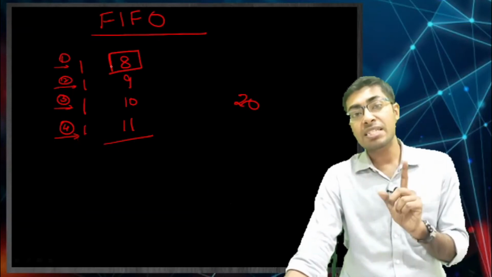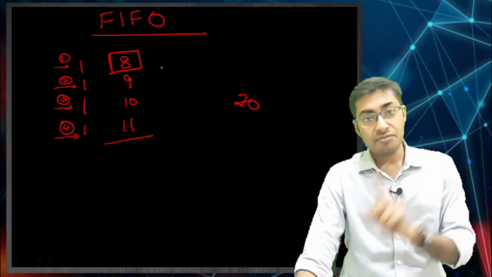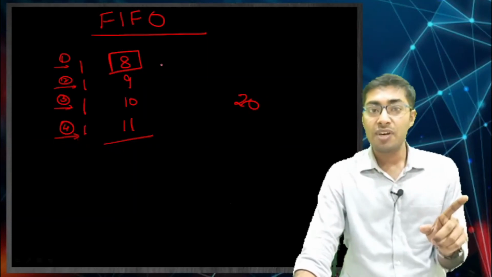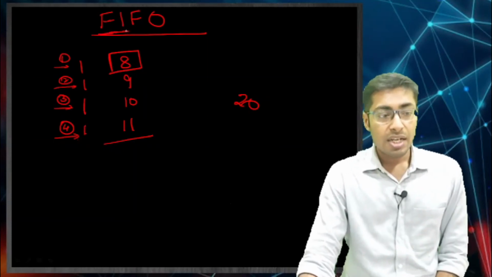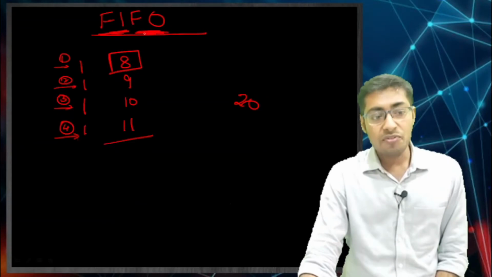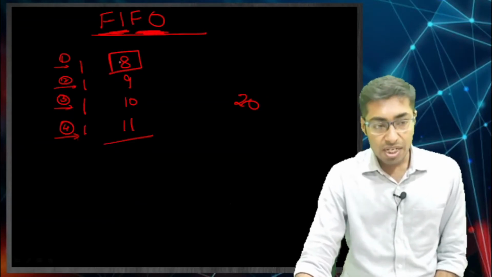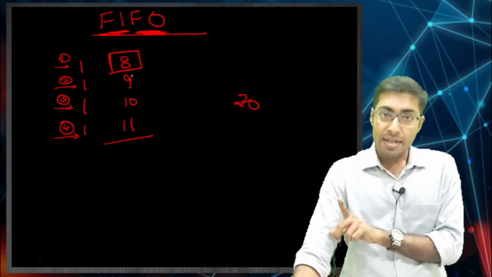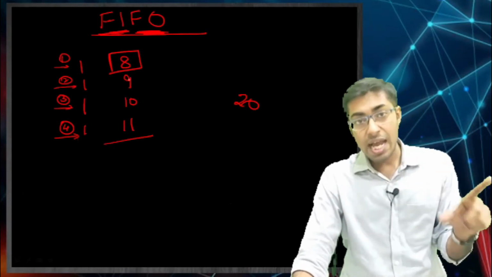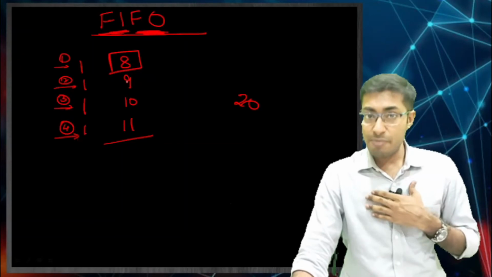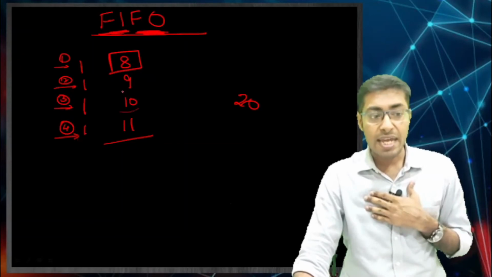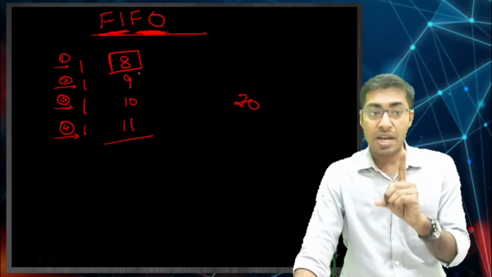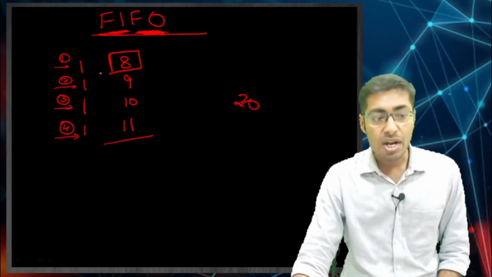What will it be considered? It will be considered that whichever has come first, that is going to be sold first. The first one is in, that is going to go out first, and therefore what we have sold is at 8 only. I would have sold for 20, right? But what is the method that I am now using? I am using FIFO. If I was using specific identification, I would have marked 10, but I am not using specific identification, I am using FIFO, and therefore FIFO says that 8 has gone out.